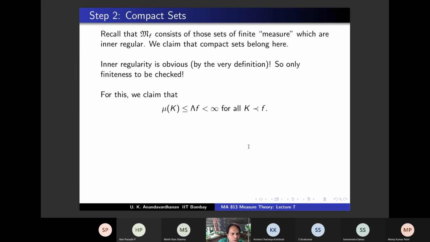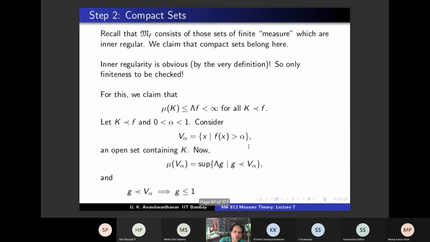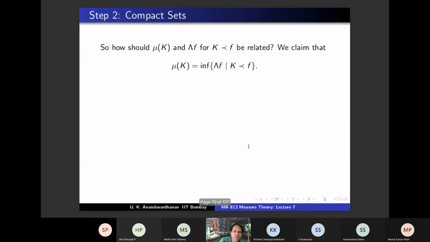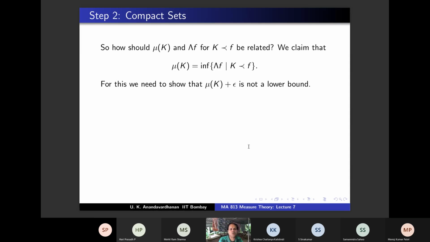So you know that mu K is less than or equal to lambda F for all K precedes F. So what is the extra thing that we are claiming? It is actually the infimum. So mu K is a lower bound is already proved, right? Yes, sir. So what do we need to prove now? It is the greatest lower bound. So something greater is not a lower bound. That's all that we need to show. So we need to show that mu K plus something is not a lower bound.